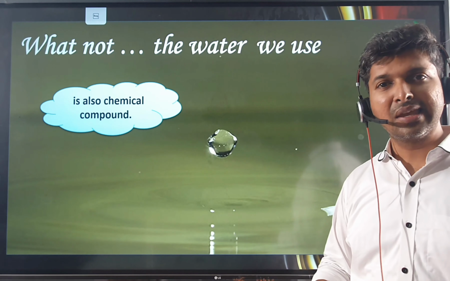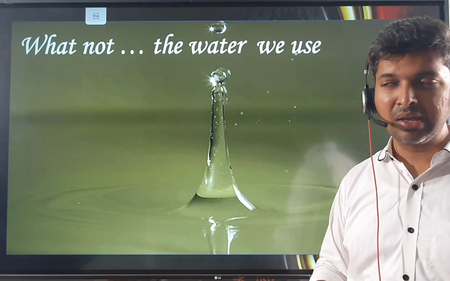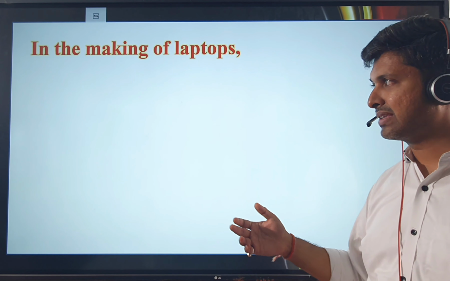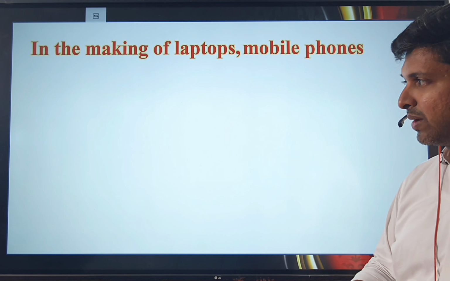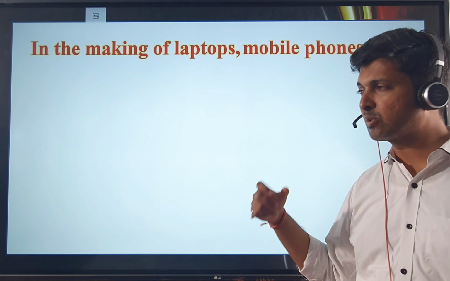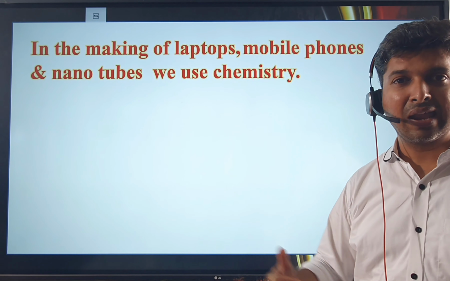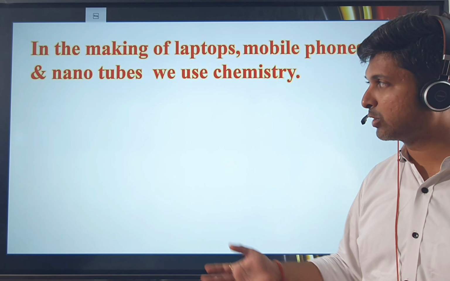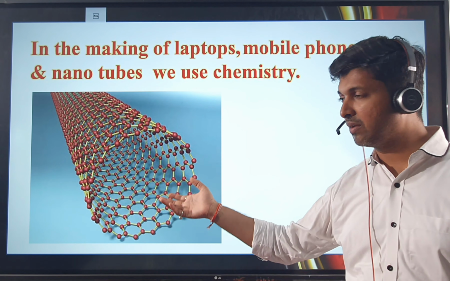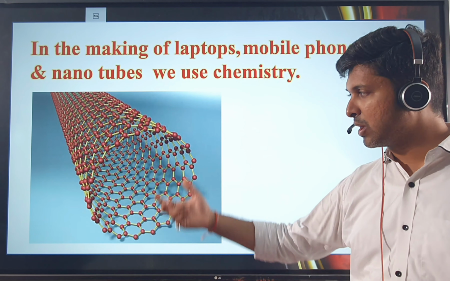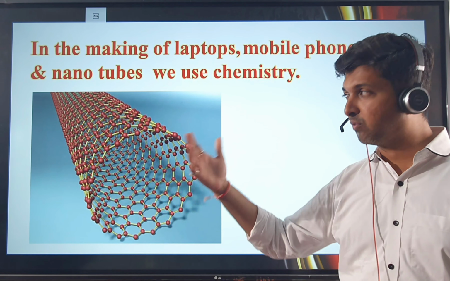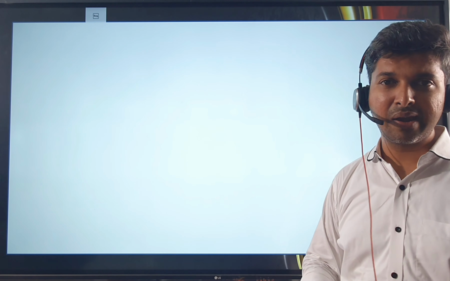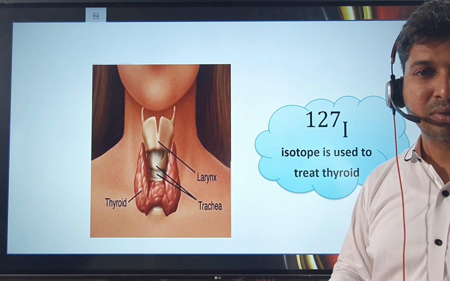So what we can say is that chemistry is not only in nature, it's rather everywhere, even in man-made objects. Just like the laptop, you may be using a mobile for viewing this video. So that mobile, that laptop, all that is also made up of chemical compounds like silicon and other elements and compounds required to make that laptop. Now you must be viewing this on a Wi-Fi network. So the Wi-Fi network is again made up of, like, optical fibers are made up of carbon nanotubes, that is fullerene. So your Wi-Fi network also requires chemistry.